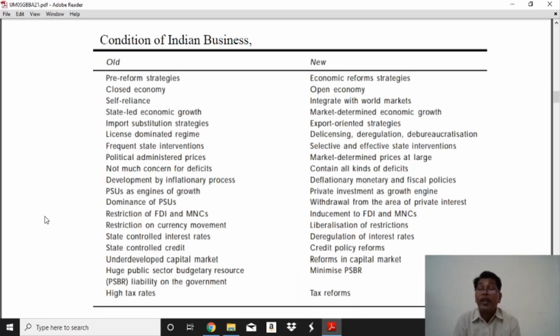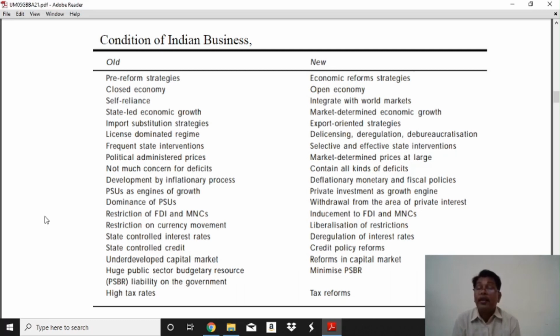State-led economic growth. At that time more and more business was in the government's hands, and the public sector was available. In the second five-year plan we focused on industrialization and gave more and more support to the public sector.